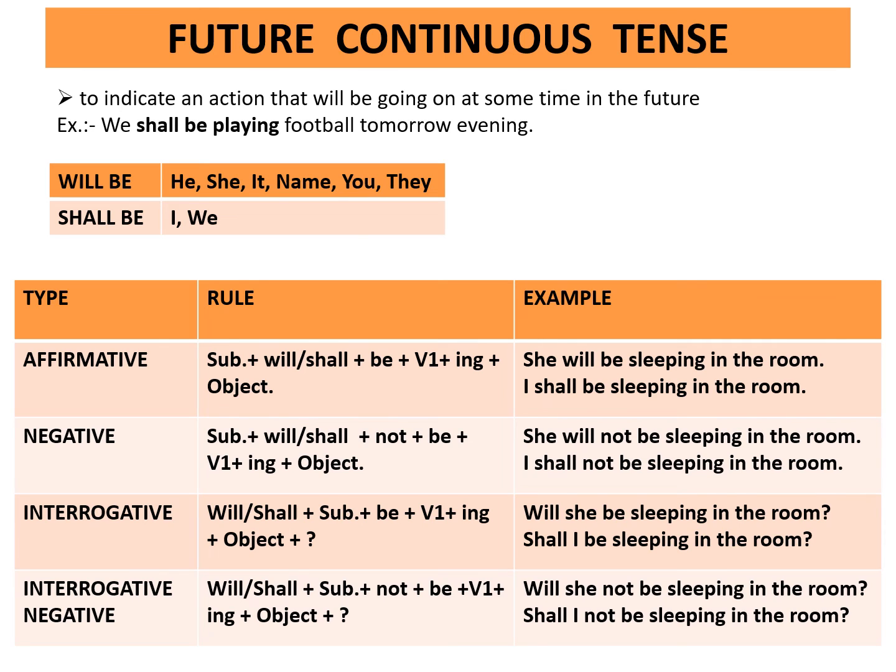Interrogative. Rule is will/shall plus subject plus be plus first form of the verb plus ing plus object plus question mark. Example, will she be sleeping in the room? Shall I be sleeping in the room? Interrogative negative. Rule is will/shall plus subject plus not plus be plus first form of the verb plus ing plus object plus question mark. Example, will she not be sleeping in the room? Shall I not be sleeping in the room?